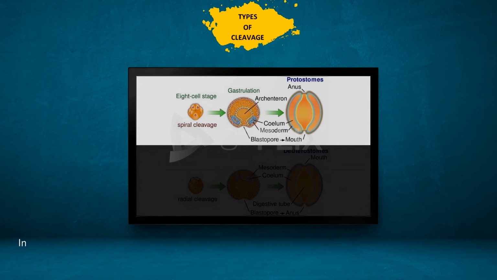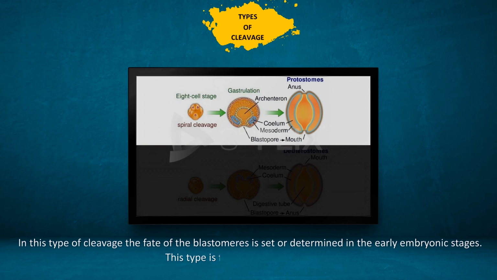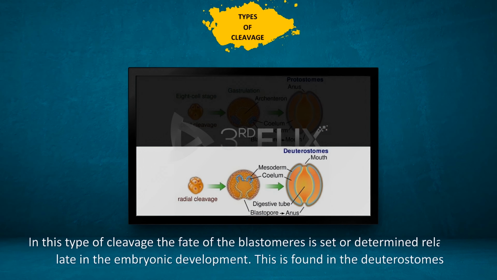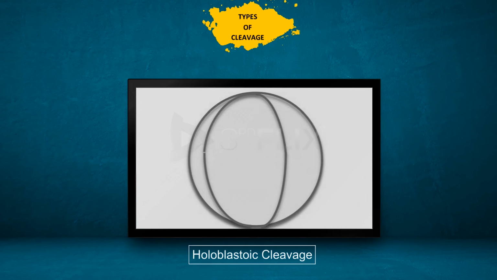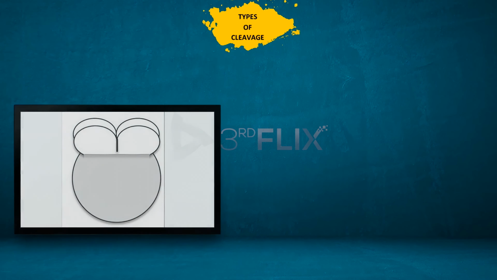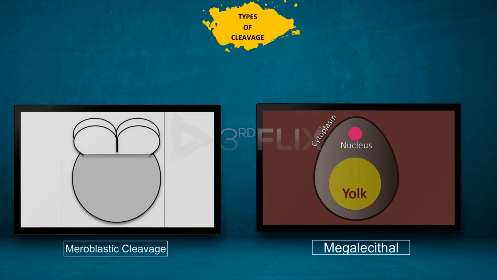Determinate cleavage. In this type of cleavage, the fate of the blastomeres is set or determined in the early embryonic stages. This type is found in the protostomes. Indeterminate cleavage. In this type of cleavage, the fate of the blastomeres is set or determined relatively late in the embryonic development. This is found in the deuterostomes. Holoblastic cleavage. In this type, the cleavage planes pass all through the egg. It occurs in the microlecithal and megalecithal eggs.